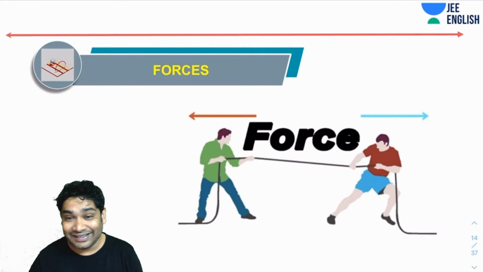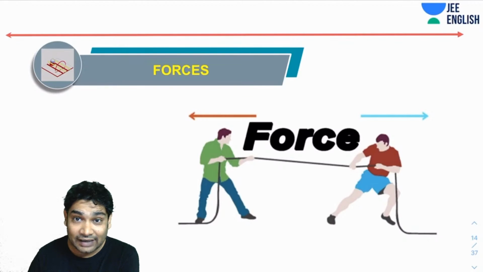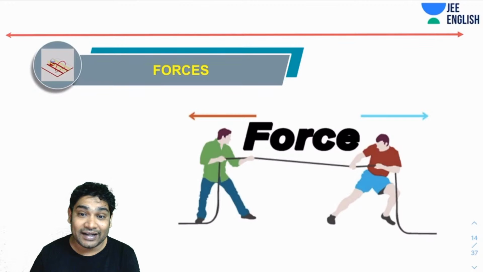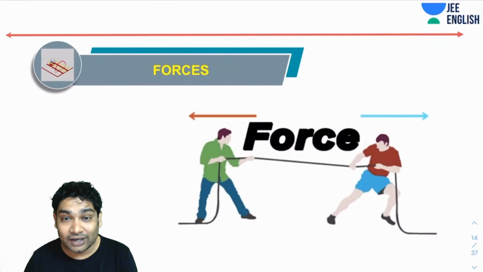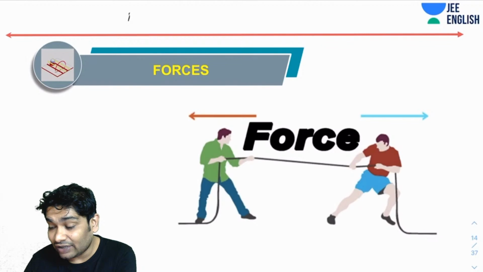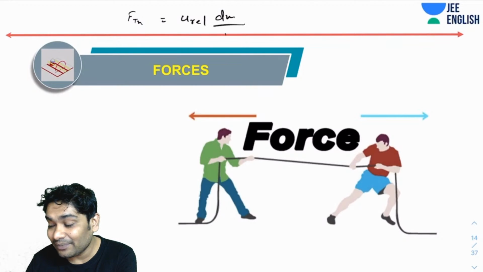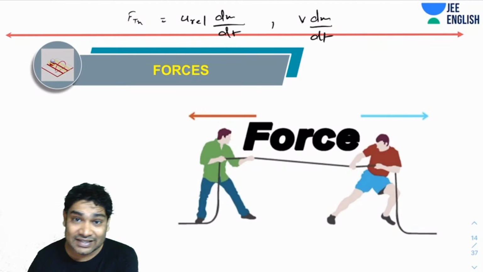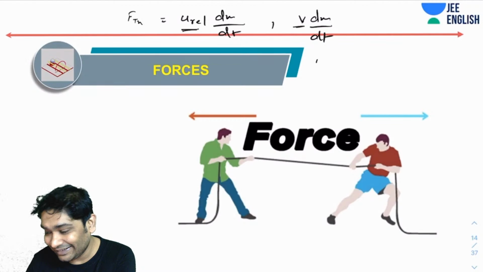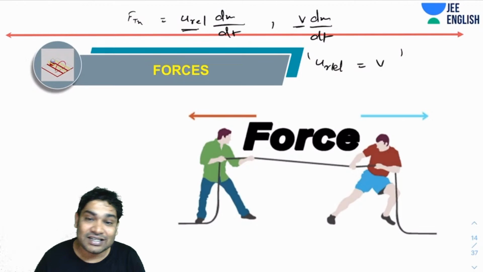Alright, Pawan. So you remember that I told you that the equation you were talking about is wrong, and you said you are getting the correct answers. Hello, Karan. So Pawan, the point was that F thrust is actually supposed to be u relative dm by dt, and what you were using was v dm by dt. But in most problems that you solve, u relative is equal to v. That is why you were getting the right answer.